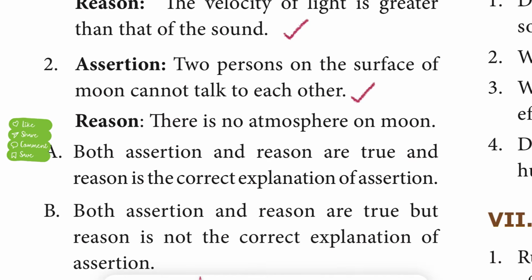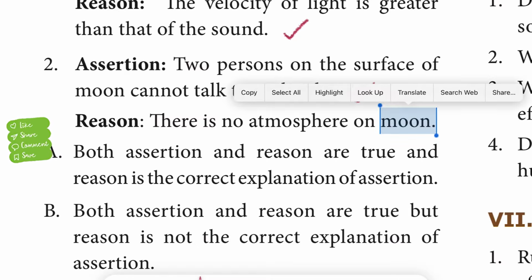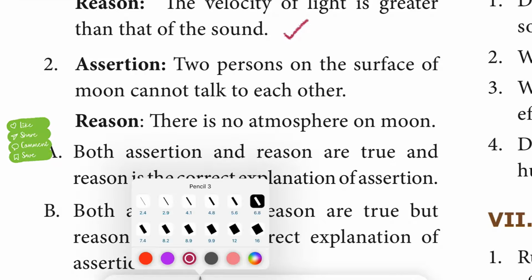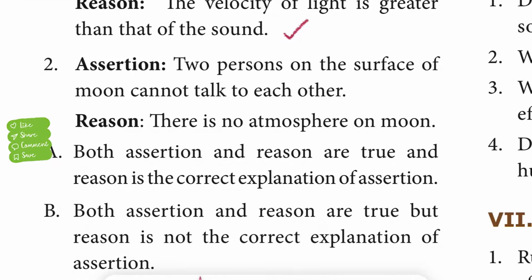First one answer A. Second one, 2 persons on the surface of moon cannot talk to each other. This is true. Reason, there is no atmosphere on moon. Reason also true. Both assertion and reason are true, and reason is the correct explanation of assertion.